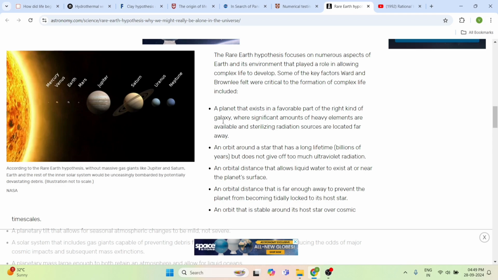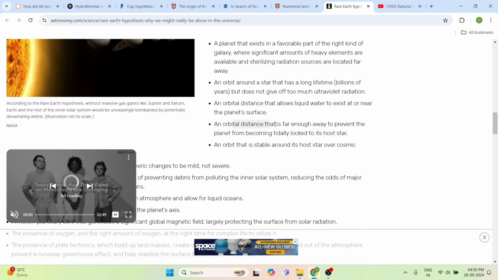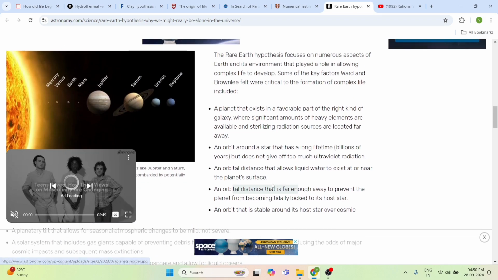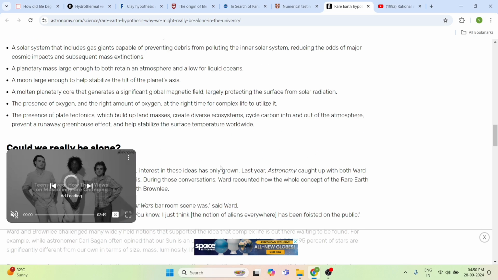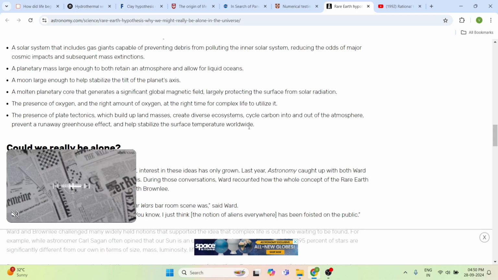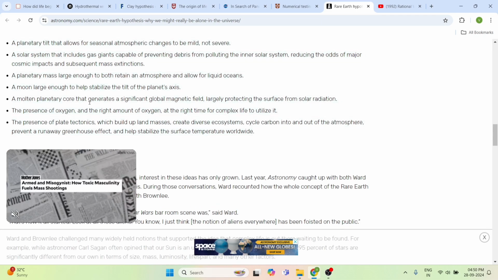We have a very stable orbit with very little UV radiation compared to others, which is a favorable condition for life. The distance from the sun, and Jupiter protecting us from meteoroids and asteroids, protects Earth from many things.